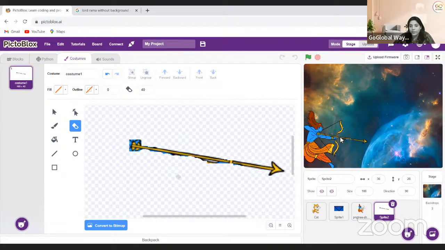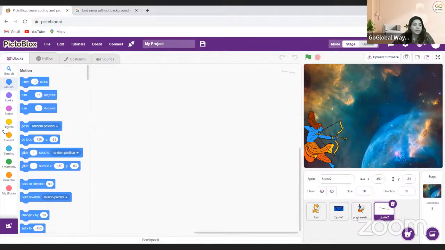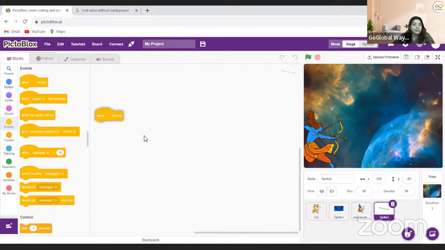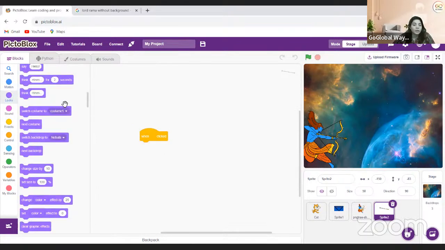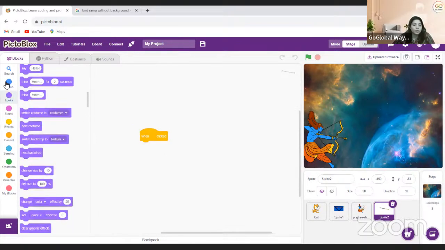Now I'm moving this arrow sprite over here, but the size of the arrow sprite should be less. So I'm making it 50, and I'm just moving it here. That's it. Now I'll go to the block section. I will take when green flag clicked. It should be go to X and Y.